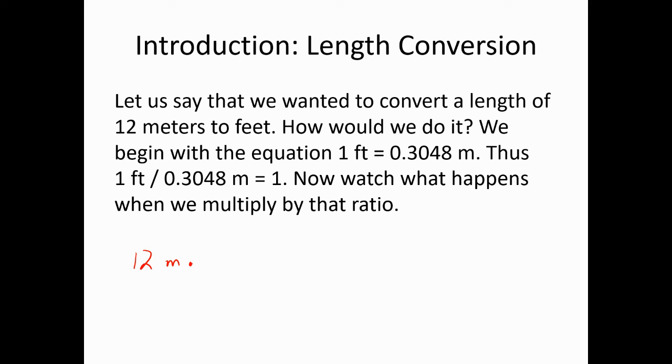So in this case, we will multiply by a conversion ratio, and I will make sure to place meters on the bottom of that ratio so that meters will cancel and that unit of meters will not be left. What then has to go on top? Well, feet, and we know that 1 foot is 0.3048 meters. Understand that the ratio, 1 foot over 0.3048 meters, since those lengths are equal to one another, has a value of really 1. So all we've done is re-express the 12 meters. It's still the length that it was before, but now it is expressed in feet.